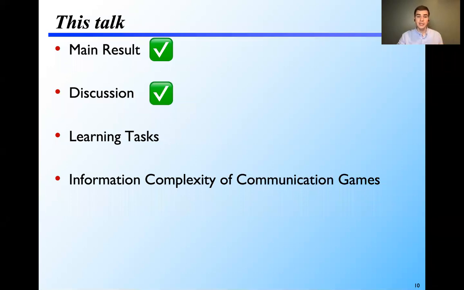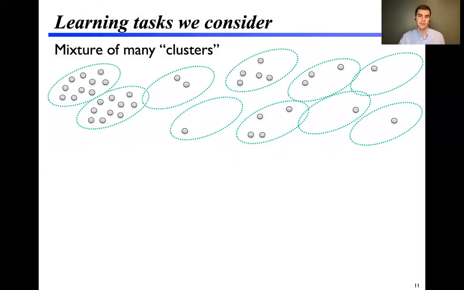So far we've stated the main result and had a little bit of a discussion. I want to formally state what the learning tasks look like. And then finally, I'll talk a little bit about how the proofs are set up by talking about the information complexity of certain communication games related to our learning tasks.